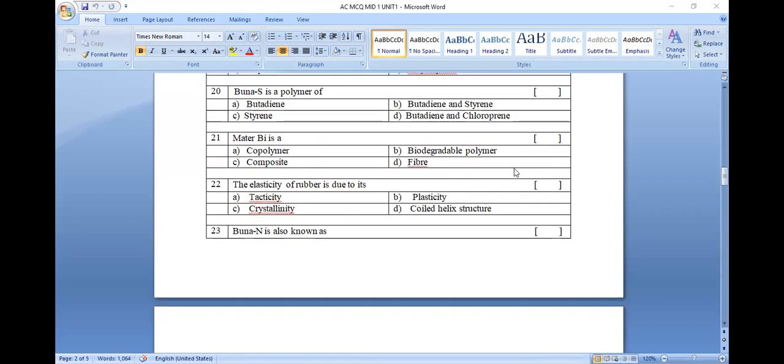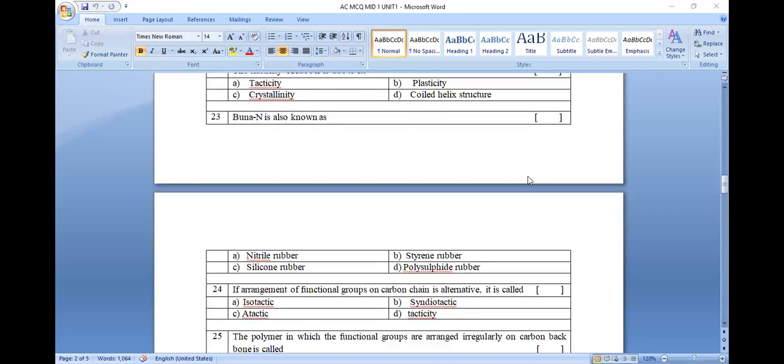Next, question number 22. The elasticity of rubber is due to. The options are rubber containing a coil geometry, rubber containing amorphous geometry, and rubber containing helix-like geometry. When we are discussing rubber, the rubber is contained in the coil geometry. Because of the coil geometry, irregular geometry, and amorphous nature, rubber has elasticity.